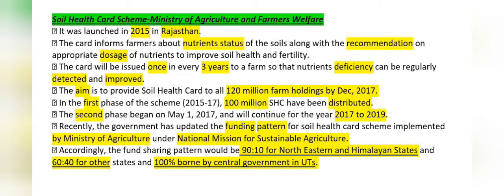Recently, the government has updated the funding pattern of this scheme, which is implemented by the Ministry of Agriculture under the National Mission for Sustainable Agriculture. Accordingly, the fund sharing pattern would be 90-10 for the northeastern regions and the Himalayan states, 60-40 for the other states, and 100% borne by the central government in the union territories. Okay, the card is issued once in every 3 years, and it was launched in Rajasthan in 2015.